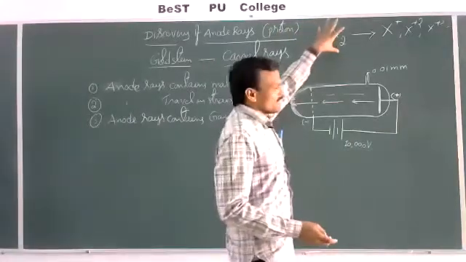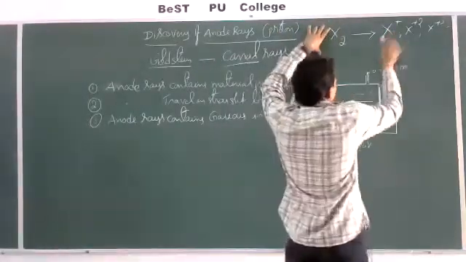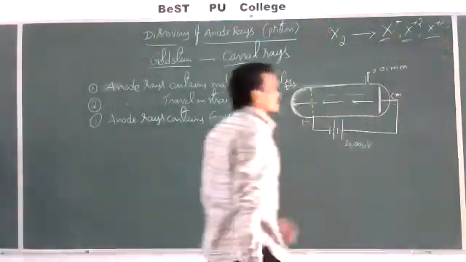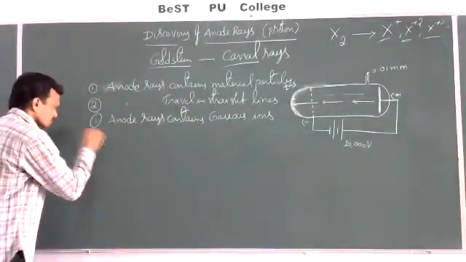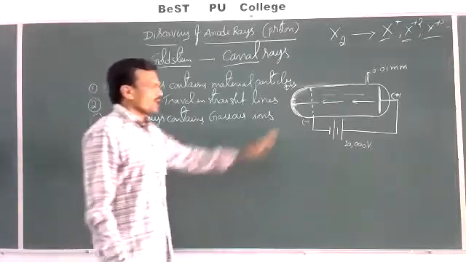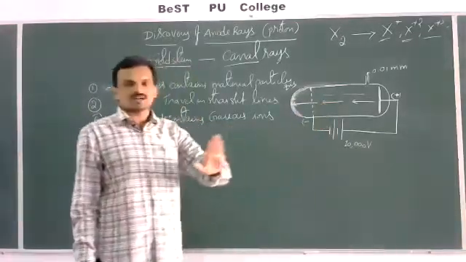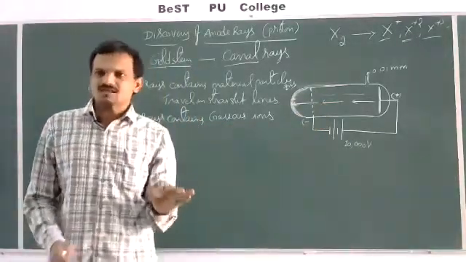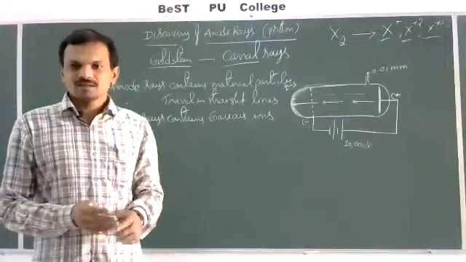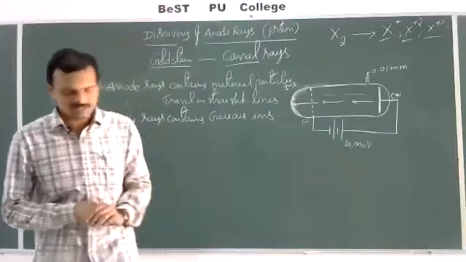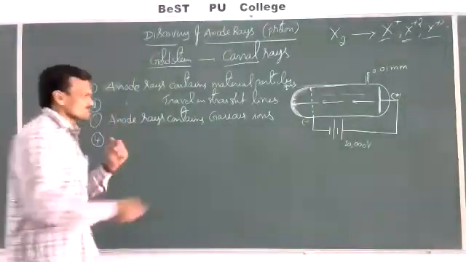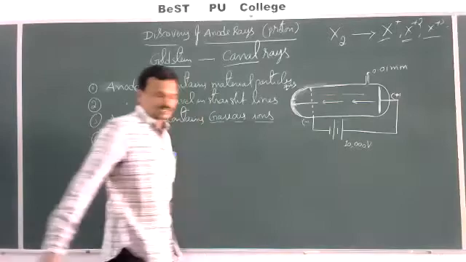So if I take a gas, the anode rays consist of the corresponding gaseous ion. So anode rays do not always contain protons. Anode rays contain protons only when the gas taken in the discharge tube is hydrogen gas. Otherwise, the corresponding gaseous ions are present.